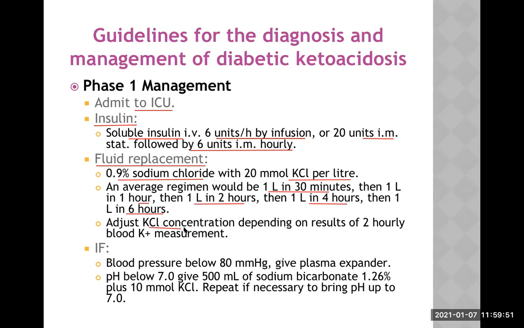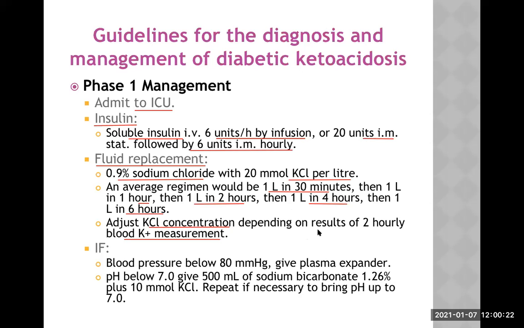Adjust potassium chloride concentration depending on results of 2-hourly blood potassium measurement. Now, potassium is excreted actively in the urine because of osmotic diuresis. So I need to give potassium here. One important point, probably you are remembering, what is the association of acidosis with potassium balance?